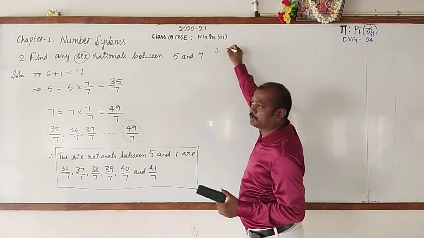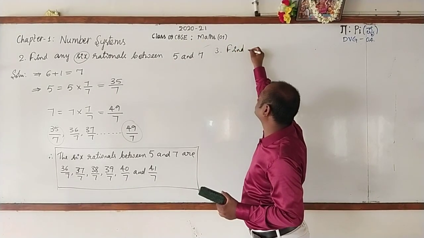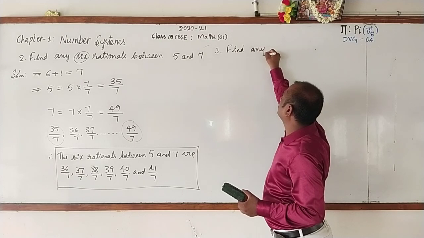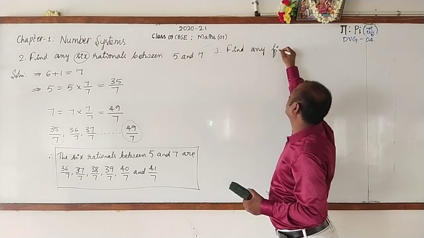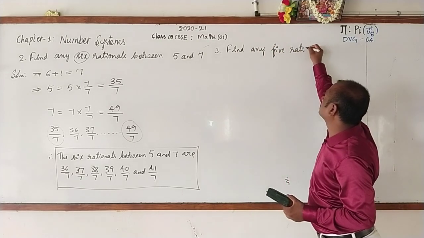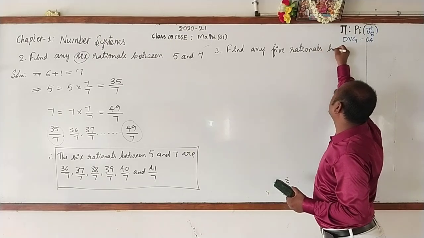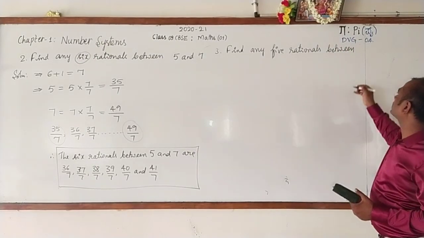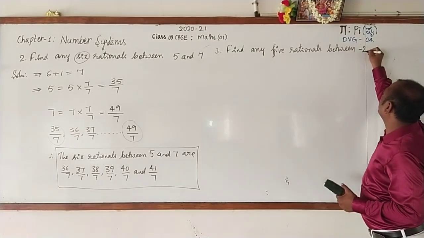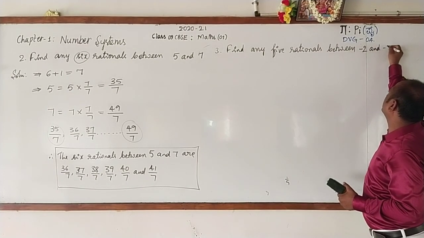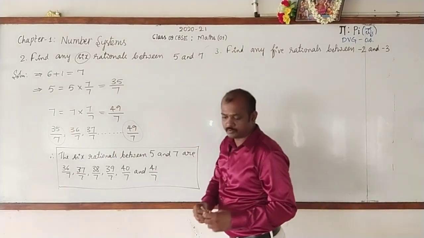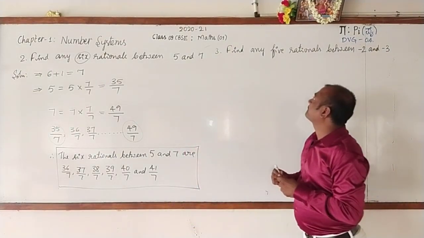Third one, copy with me. Find any 5 rationals between -2 and -3. Let us find them.